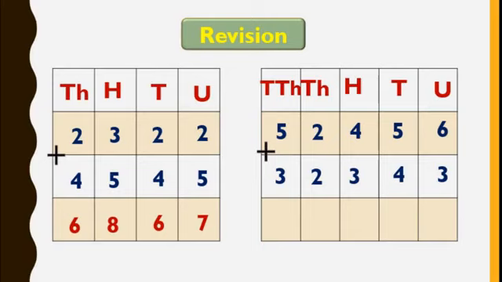In the unit place, 6 plus 3, that is 9. 5 plus 4, that is 9. 4 plus 3, that is 7. 2 plus 2, that is 4. And the last column, that is the 10,000s column, 5 plus 3 is 8. This is also addition without carrying over.